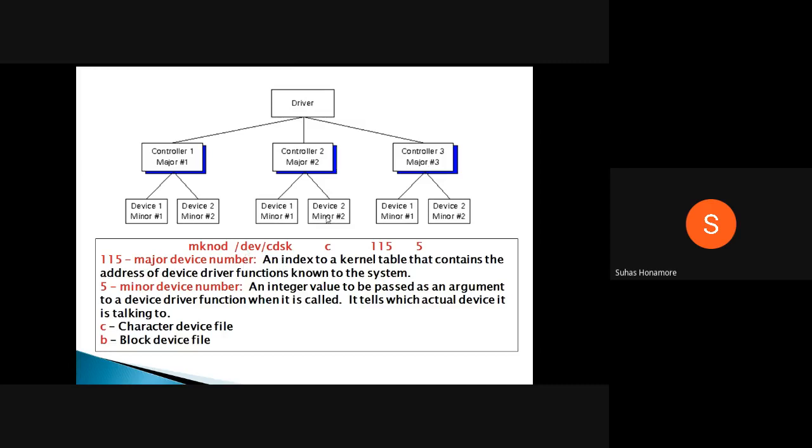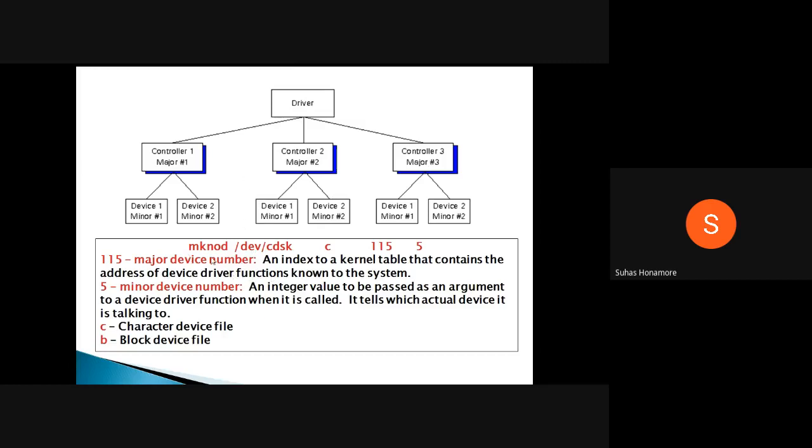Then the minor number: one device driver is there, and for that maybe physically more than one device exists. So you have to give the number of which physical device you want to communicate with. That is called the minor number. For a device driver there is a major number, and you have to send one more number. If I have two printers, that number says which printer you want to communicate with. That is the minor number. This is how normally we can represent it.